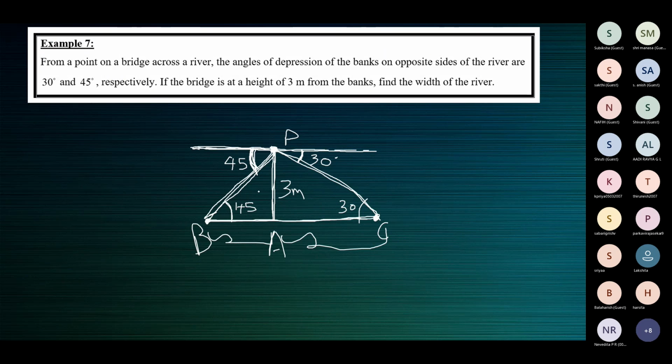You have one angle. So in this right triangle ABP, you know one angle, 45 degrees, and one side, 3 meters. You need to find AB.